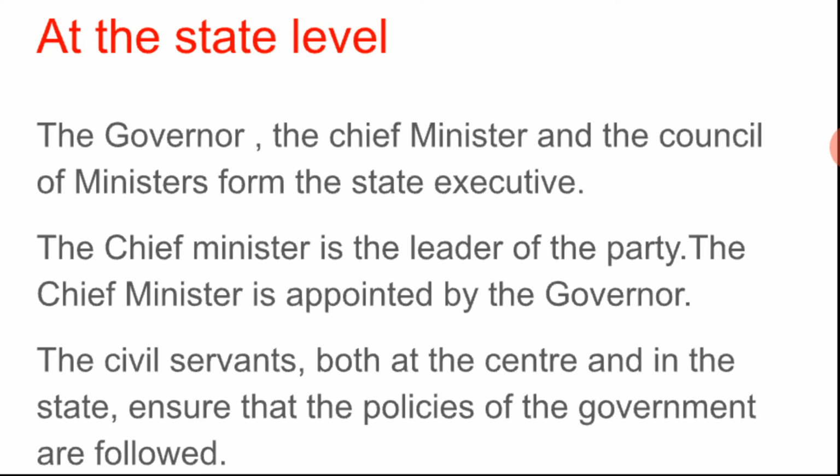The civil servants, both at the central level and at the state level, ensure that the policies of the governments are followed. They should know whether these central and state governments are following the policies or not.